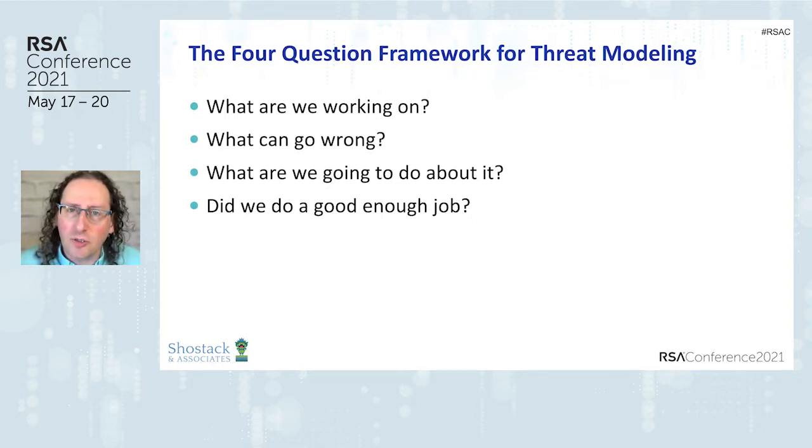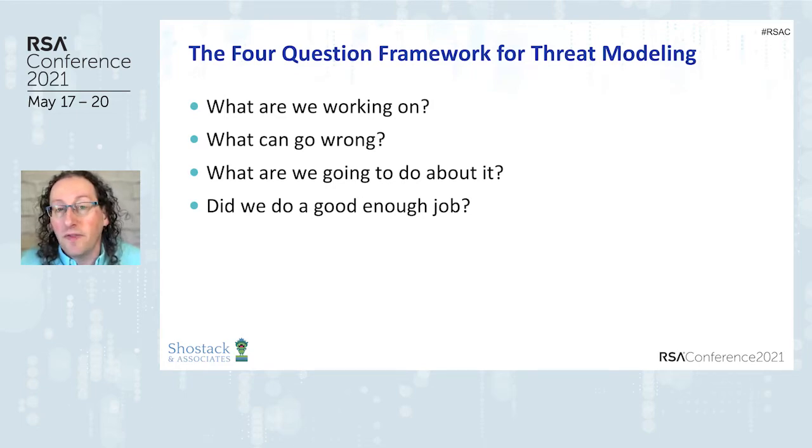And when I talk about threat modeling, there's a lot of ways to threat model, and I focus in on 4 key questions. Those questions are, what are we working on? What can go wrong? What are we going to do about it? And did we do a good job? We can ask those questions at that incredibly simple level. We can apply tools, and I'll show you some in just a second, that help us think about each of these questions.